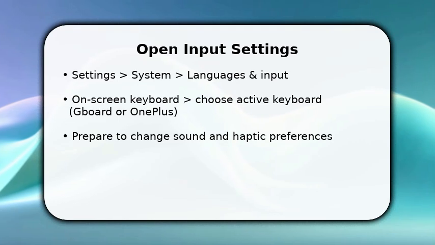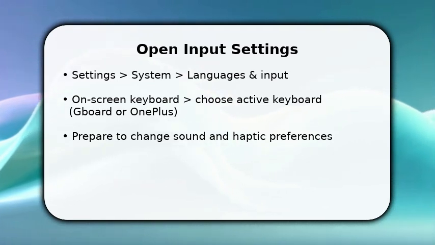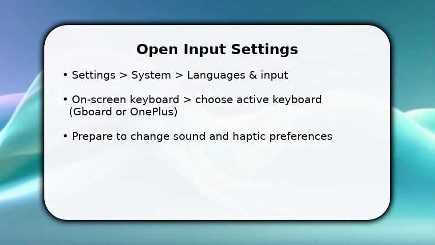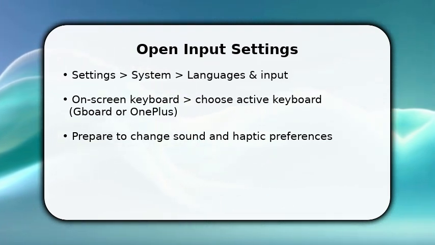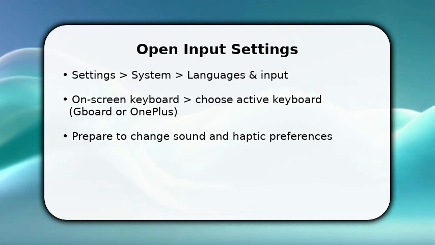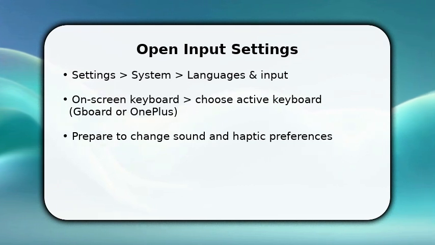You start by opening Settings and going straight to Languages and Input, so you change the keyboard itself, not just system volume. Once there, tap on Screen Keyboard and pick the app you use, Gboard, Oneplus Keyboard, or another. Make sure you're editing the active keyboard, otherwise your changes won't apply.